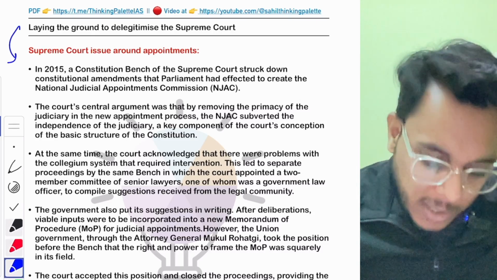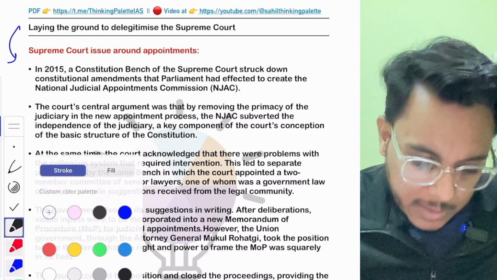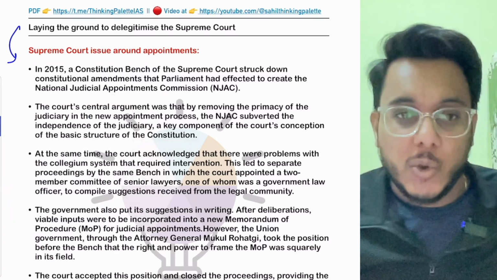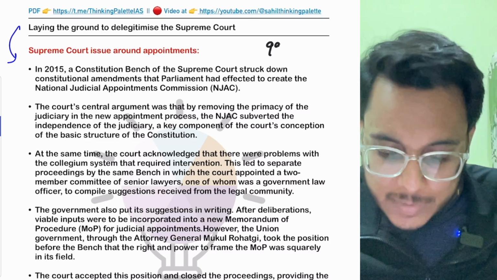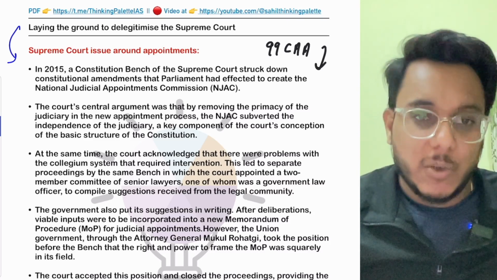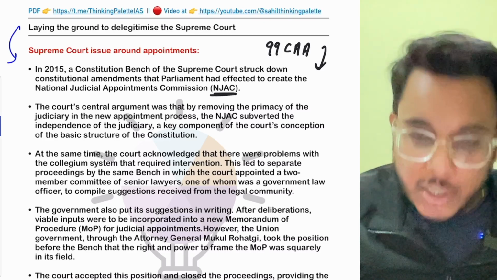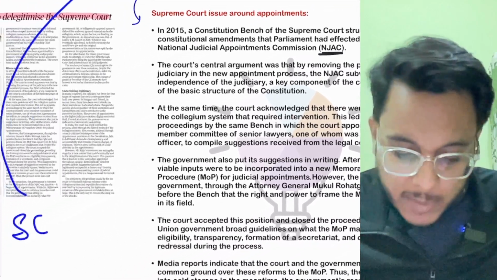So basically, guys, when we talk about this collegium system, already in 2015 this collegium system was replaced by the government. So what happened? The 99th Constitutional Amendment Act was brought, and by the 99th Constitutional Amendment Act, the National Judicial Appointment Commission was created. Now what is this National Judicial Appointment Commission?